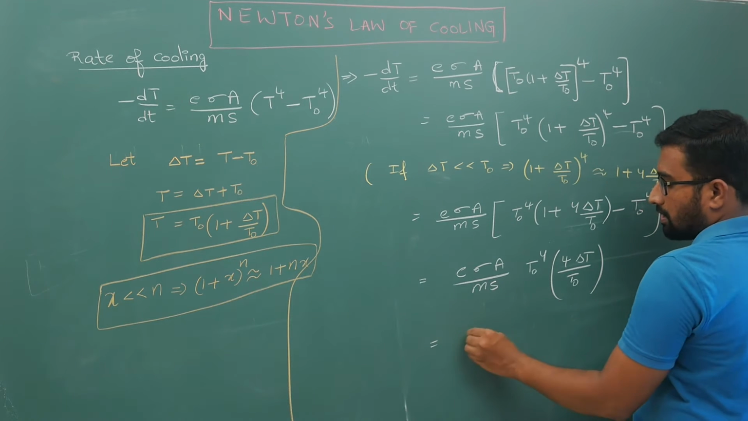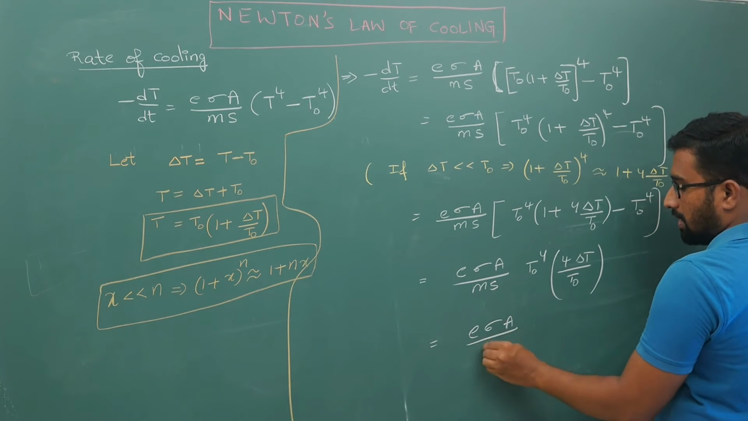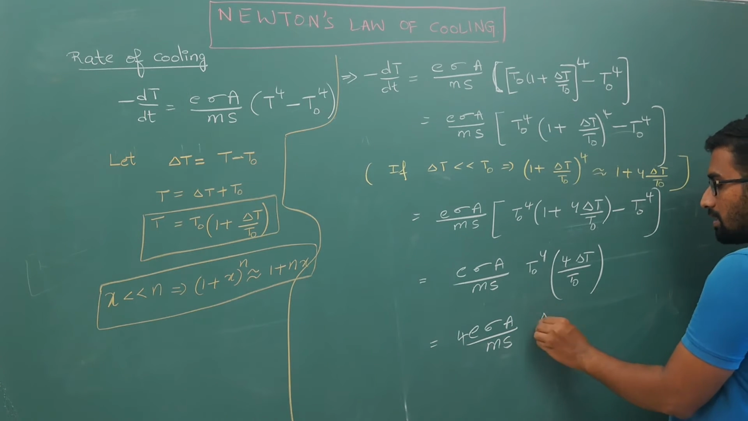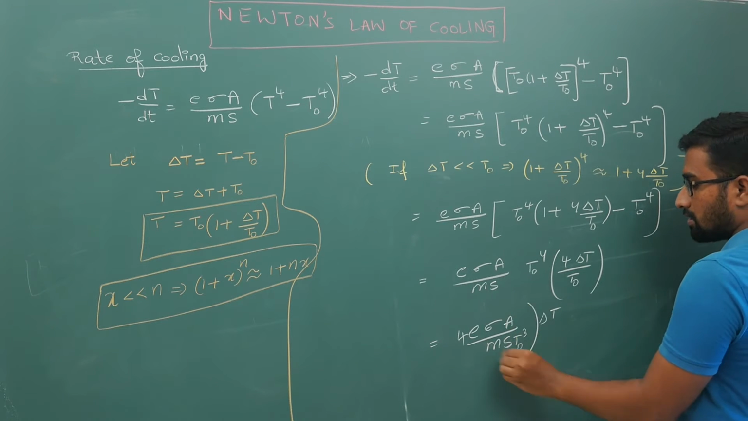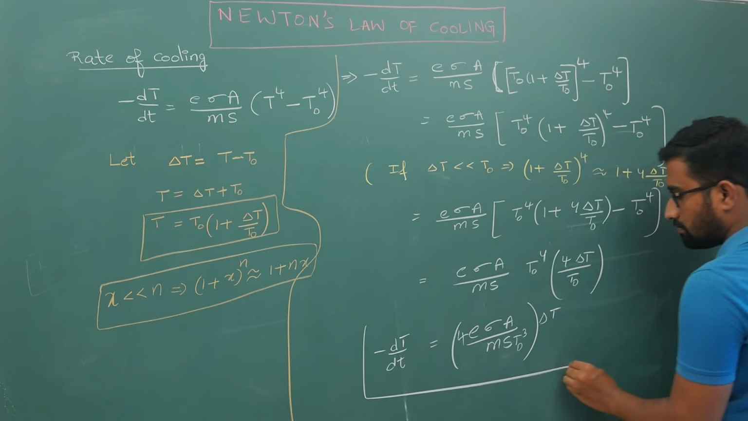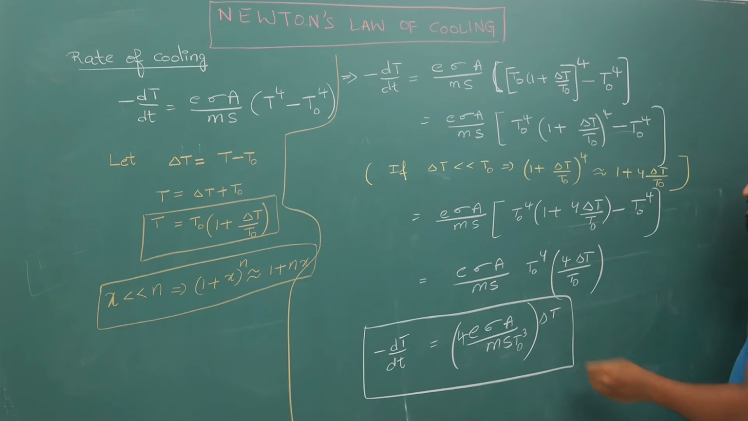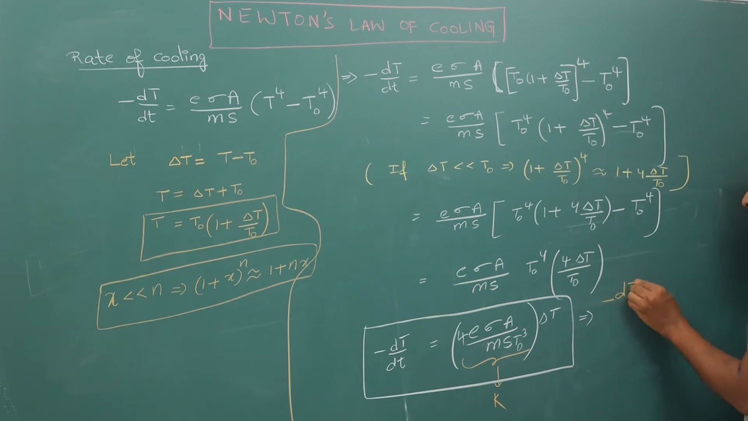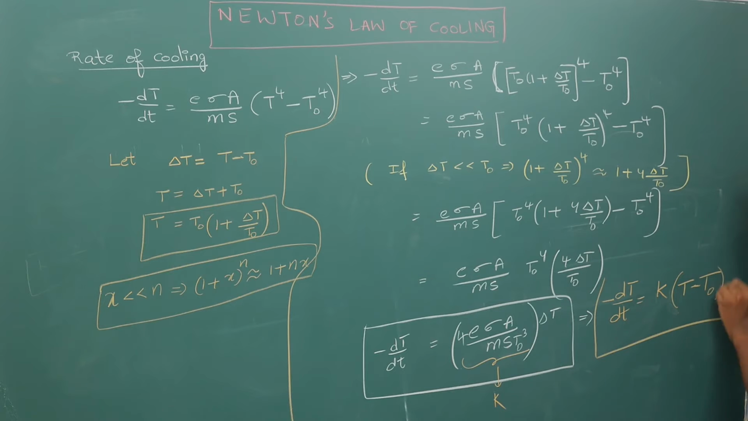So you are going to get 4 E sigma A times delta T by ms, and this part is T naught cube. So this is your minus dT by dt. What is delta T? Temperature difference. If I replace this entire term with some constant K, your Newton's law of cooling expression is minus dT by dt equals K times the temperature of the body minus the temperature of the surroundings. So this expression is your Newton's law of cooling.